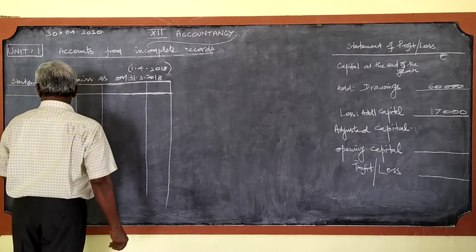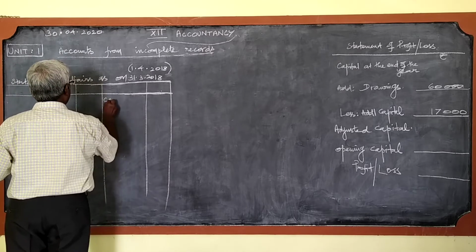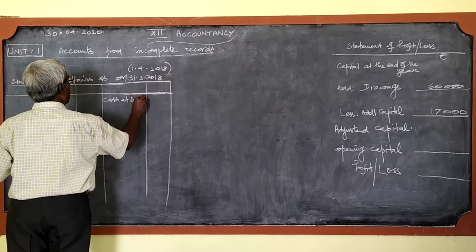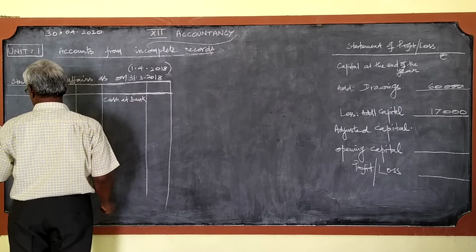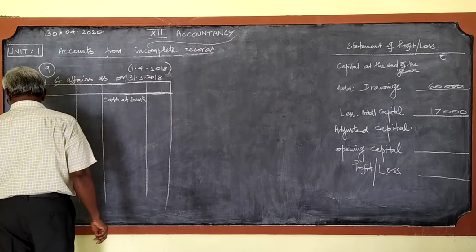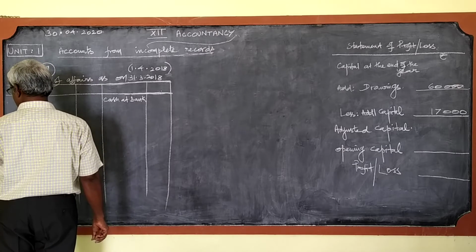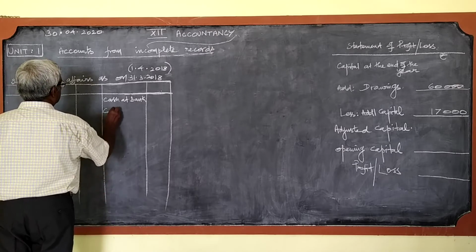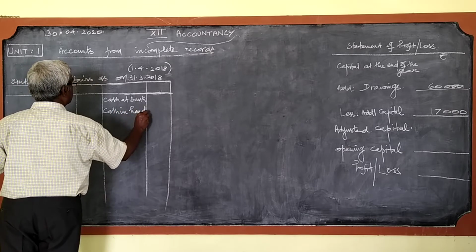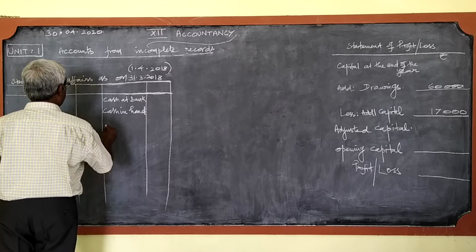So here what are the items given? The first one is cash at bank. Then the second one, cash in hand. Stock of goods.